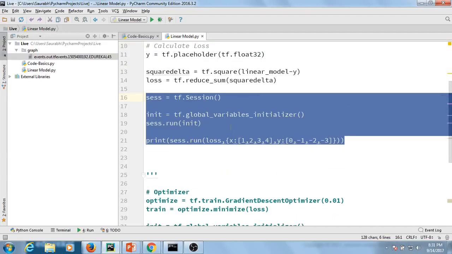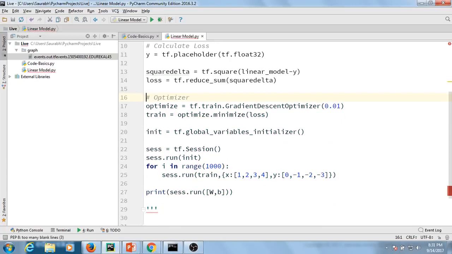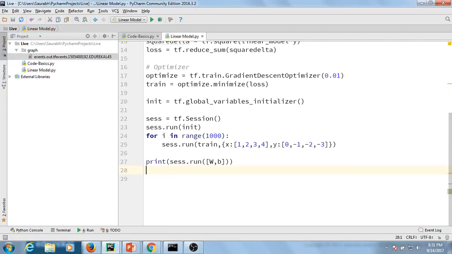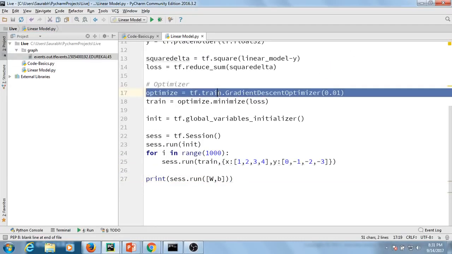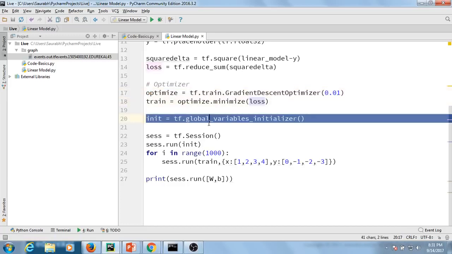So yeah, I'll just remove this, and I'll remove these comments as well. Yeah. So here I've defined my optimizer with a learning rate of 0.01. Here we are minimizing the loss. Then we are declaring our variable, or initializing our variable.